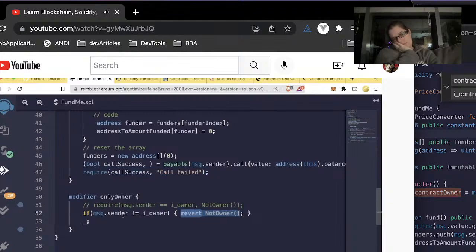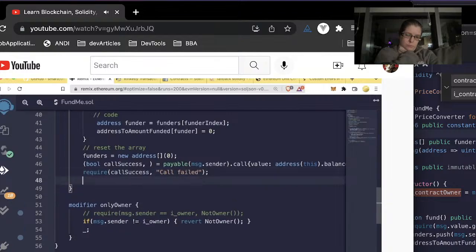This revert keyword does the exact same thing that require does, without the conditional beforehand. So you can actually go ahead and revert any transaction or any function call in the middle of the function call.